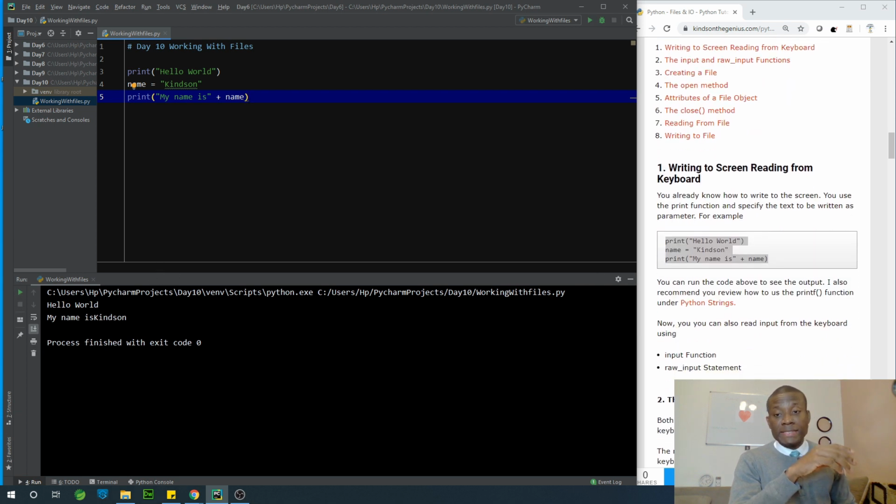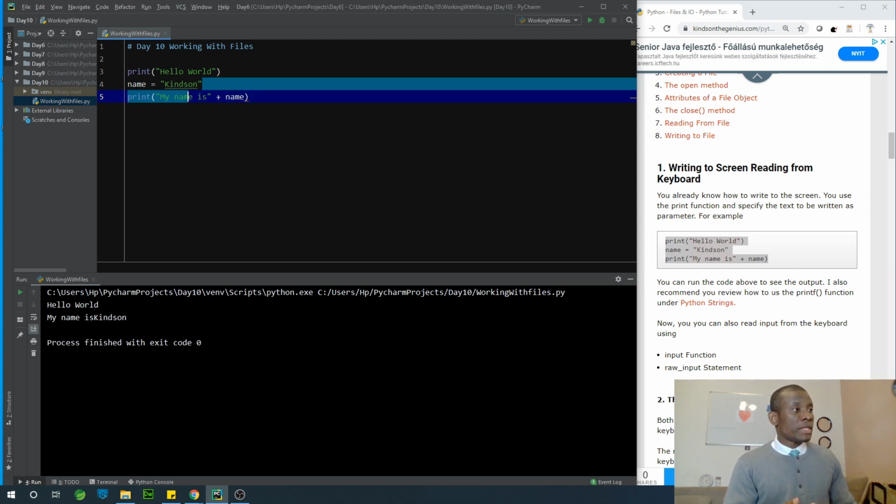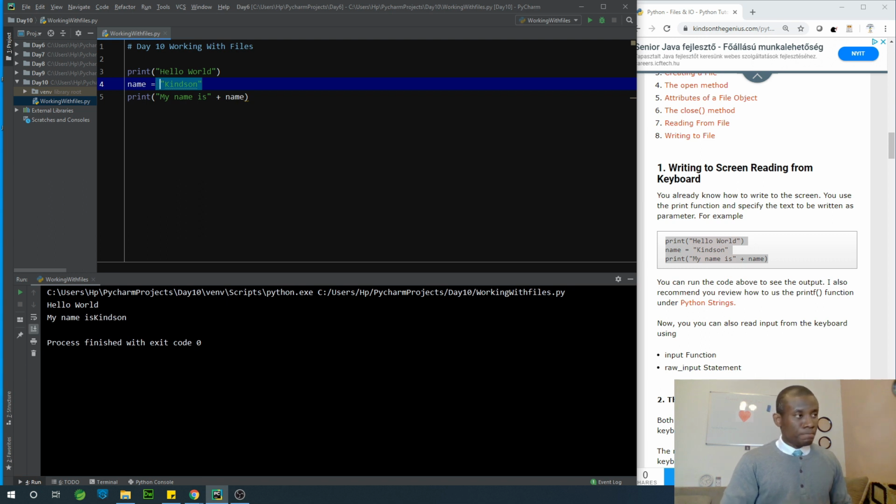Now I can also get input from the keyboard using the input function. I've talked about it before. So instead of hard coding my name here, I can actually say input, and then 'please enter your name'. In this case, the name is going to be entered at runtime, so that it will be the name entered on the input device that is transferred to the standard output. If I run this code, the system is going to wait for me to enter an item, my name, on the keyboard.